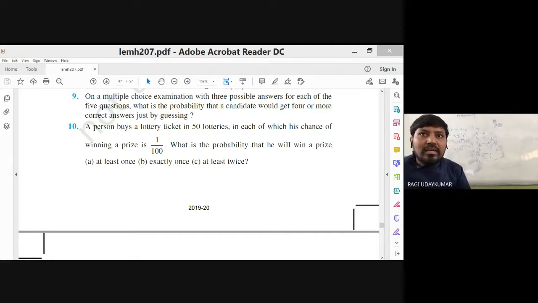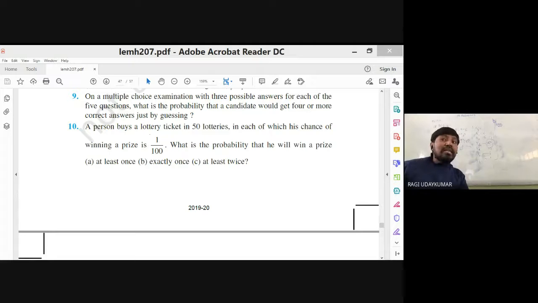10th question, see here. A person buys a lottery ticket. 50 lotteries. In each, the chance of winning a prize is 1 by 2. So probability of success is 1 by 2. 50 lotteries he purchased, so n is equal to 50. What is the probability that he will win a prize at least once? Please try to concentrate. At least once. Minimum 1 or more than 1.